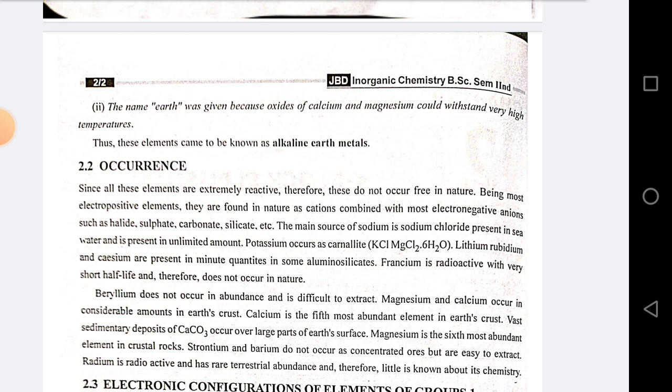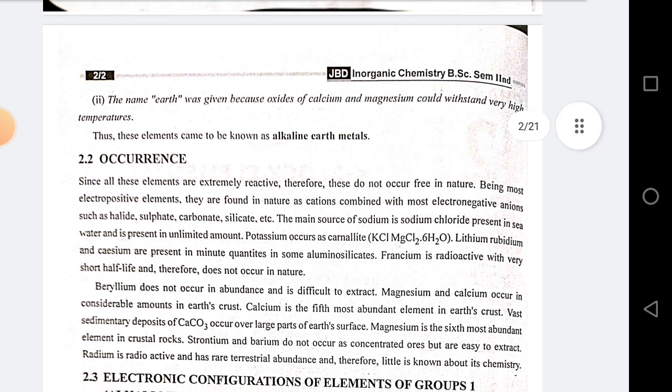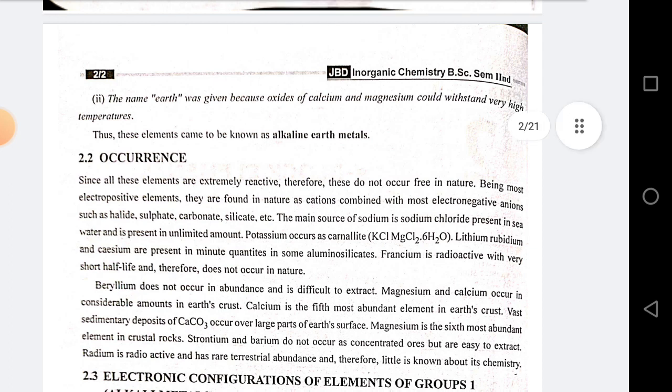Lithium, rubidium and cesium are present in minute quantity in some aluminosilicates. Francium is radioactive with a very short half-life and therefore does not occur in nature. Beryllium does not occur in abundance and is difficult to extract. Magnesium and calcium occur in considerable amount in Earth's crust. Calcium is the fifth most abundant element in Earth's crust.